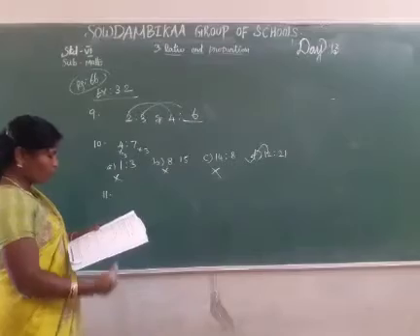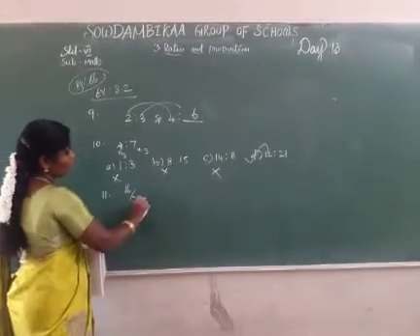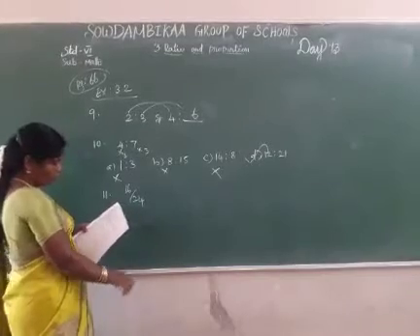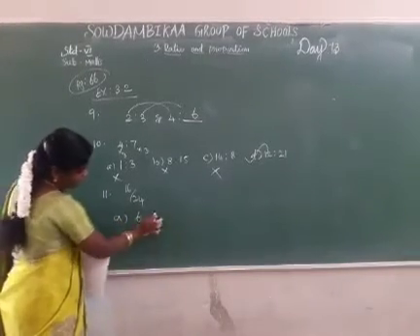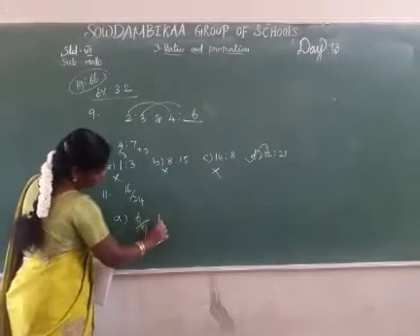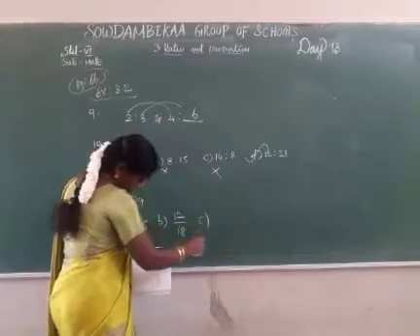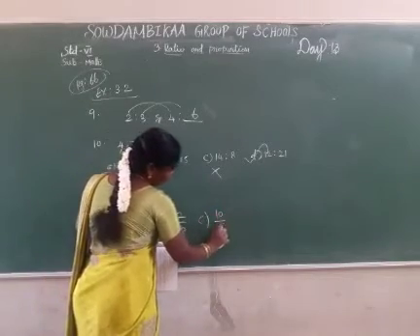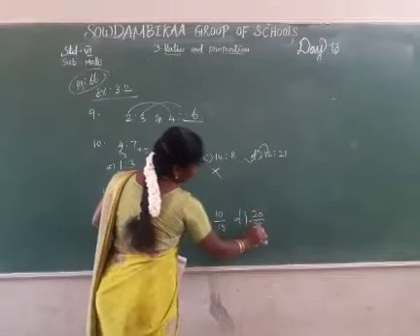Next, the 11th one: which is not an equivalent ratio of 16 divided by 24? Which one is not? Options: A 6 divided by 9, B 12 divided by 8, C 10 divided by 15, D 20 divided by 28.